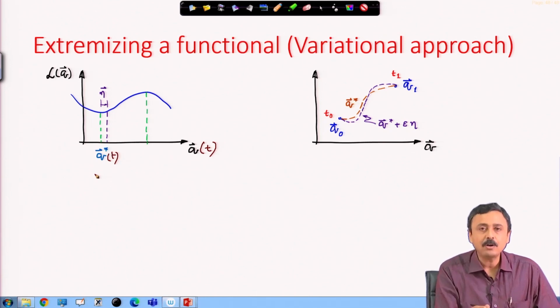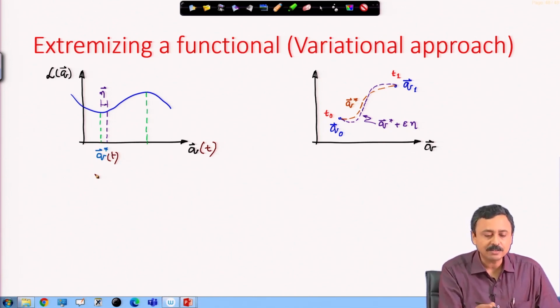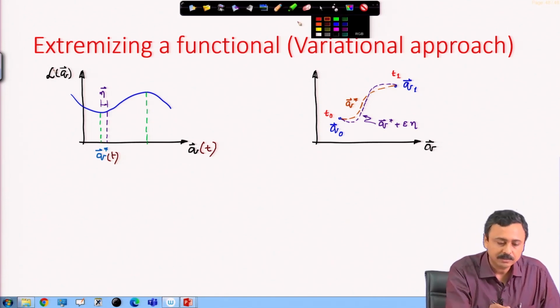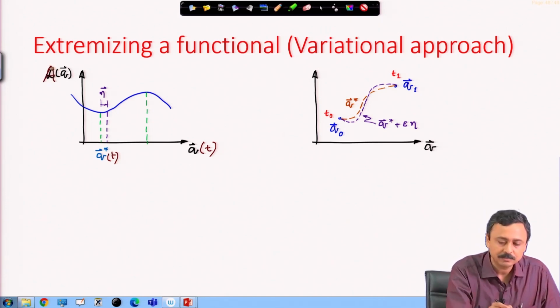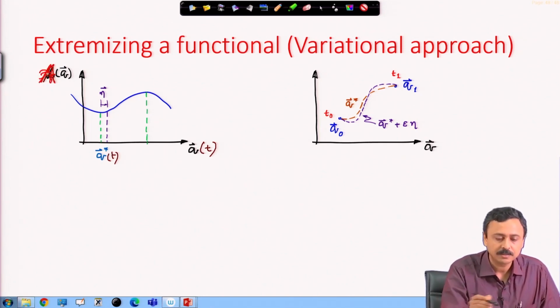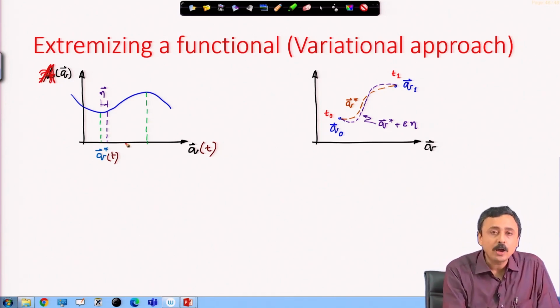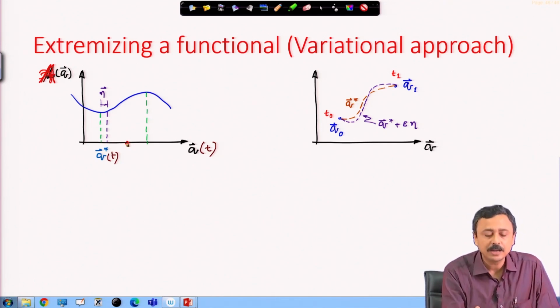Then we can think of the action as a value corresponding to it. So, corresponding to a point, a choice of the evolution of the generalized coordinates over the whole time range, I can calculate the value of the action.